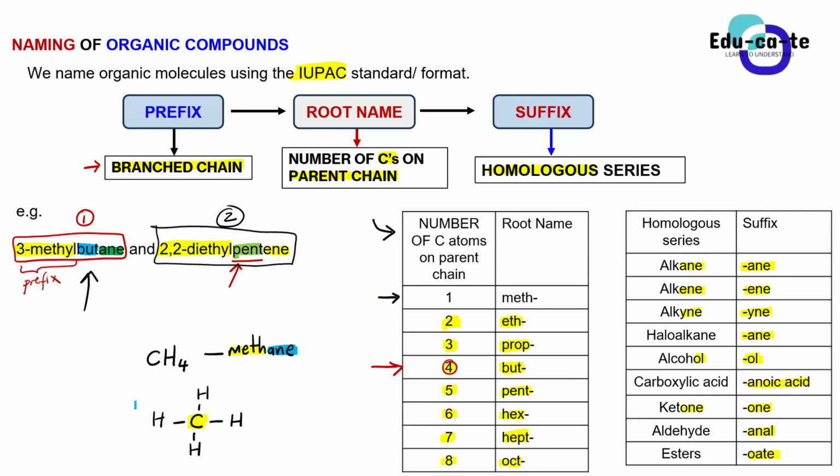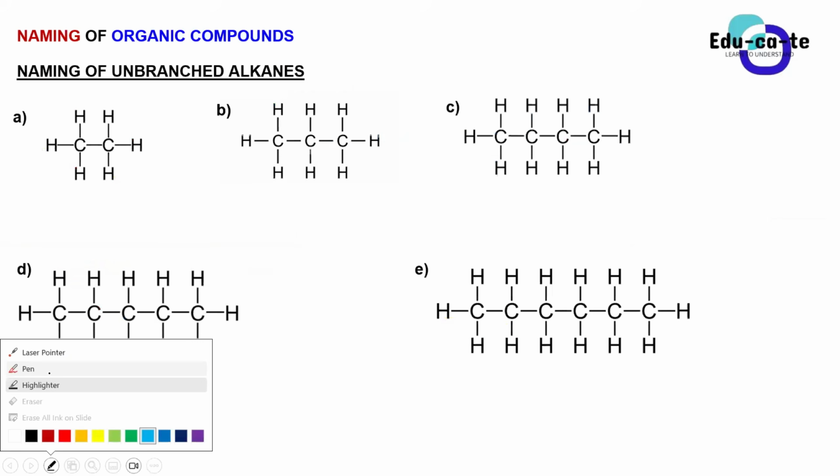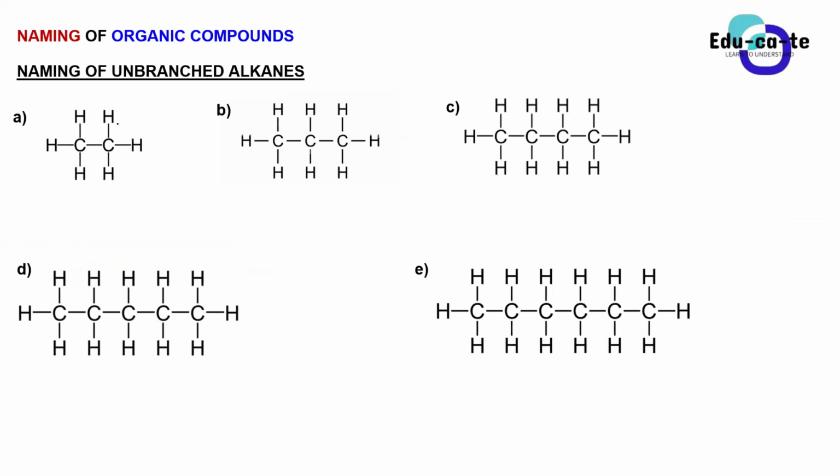It's an alkane. Yeah, it's an alkane. So that's the first, the simplest primary alkane that we can have. It is methane. Now let's name these ones. You guys now know how to identify the number of carbons in the parent chain.